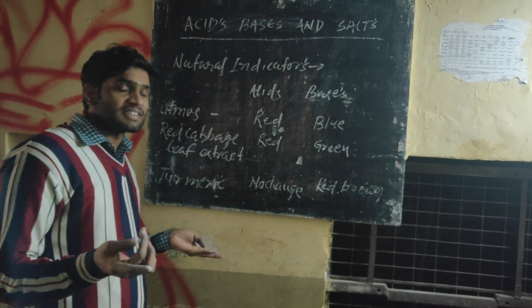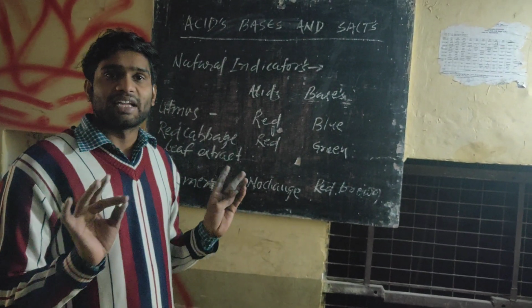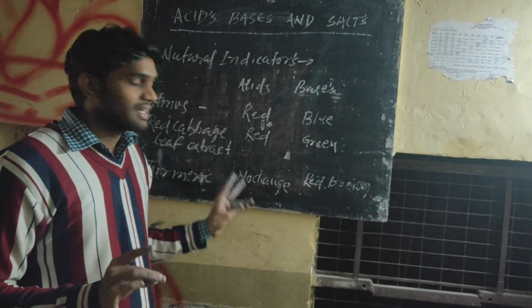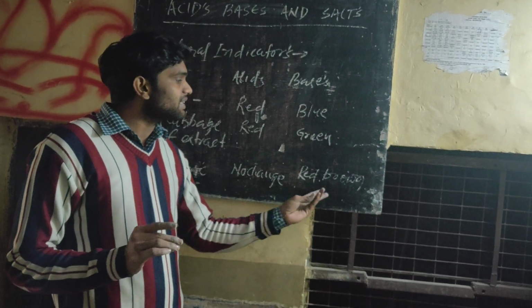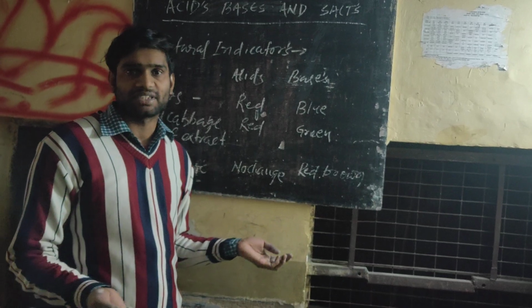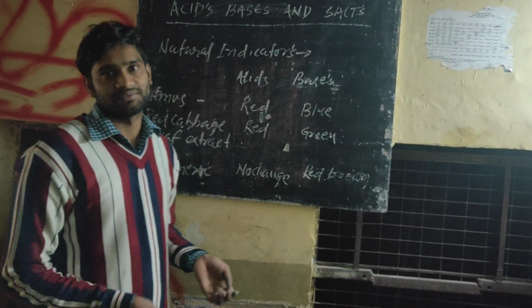Turmeric is also a natural substance. For acids, the natural color of the turmeric will remain the same, that is no change in the color, and for bases it turns red brown. So if a particular chemical substance turns turmeric red brown, hence it is a base.